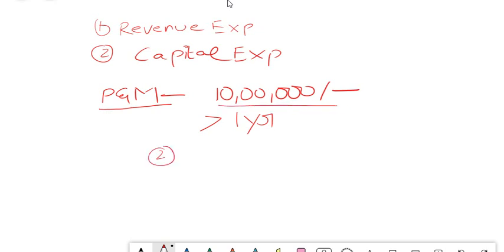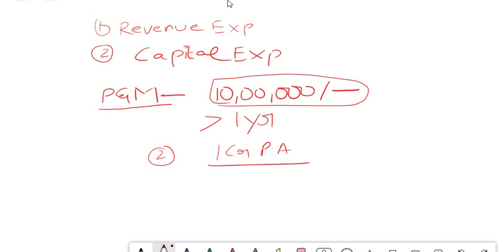So the size of this amount is obviously not small, isn't it? When you incur this much for a particular expenditure, it is definitely going to be a larger expenditure. So in general, all the larger expenditures are generally considered capital expenditures, provided the benefit of it accrues to you for more than 1 year. Just because an expense is a huge amount, you cannot call it a capital expense. For example, my director in the company is a highly qualified person. He is an IIT guy, IIM guy. He did a lot of qualified courses and his salary is almost 1 crore per annum.